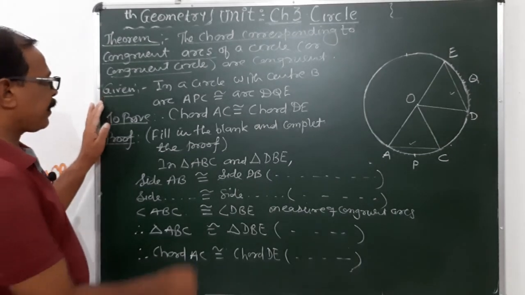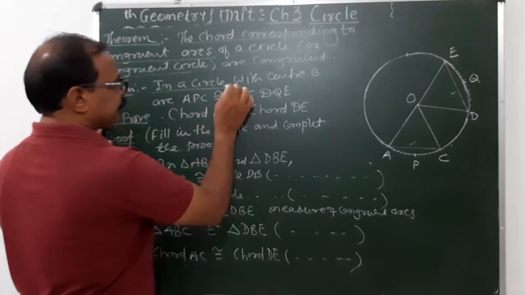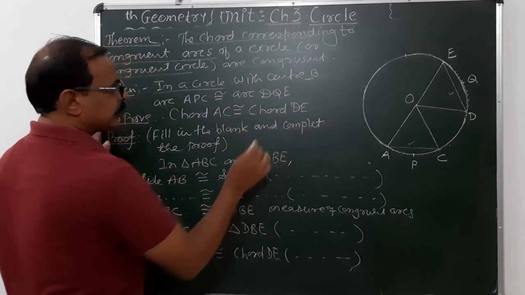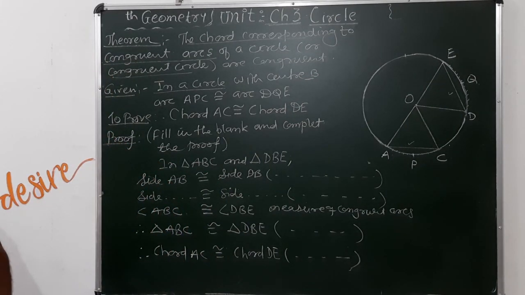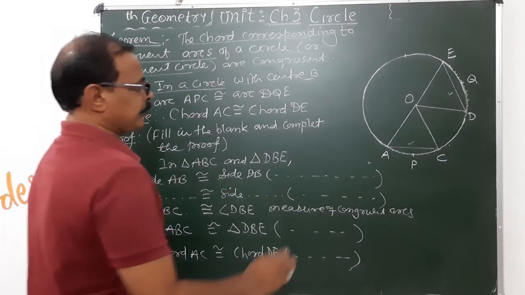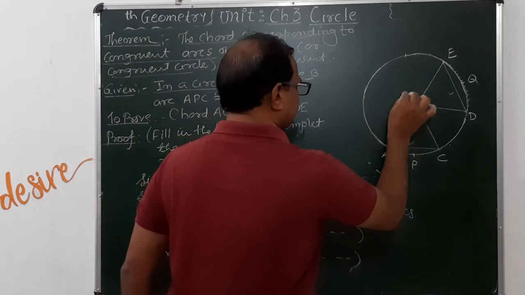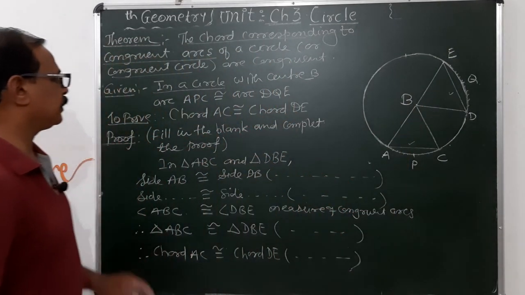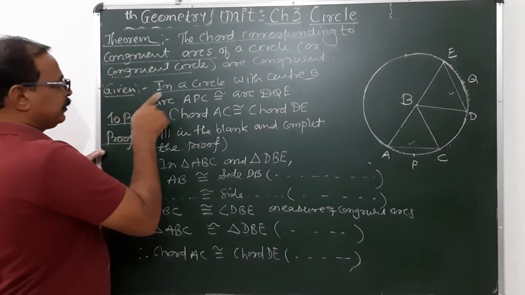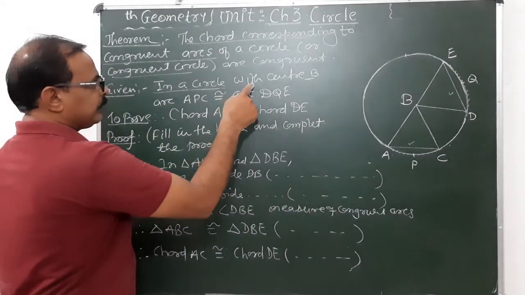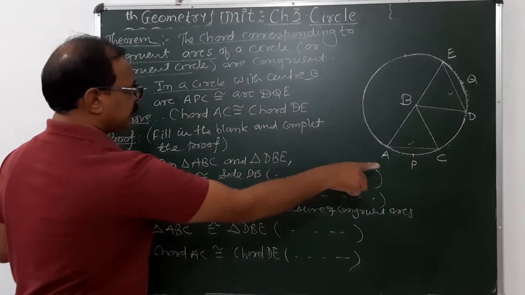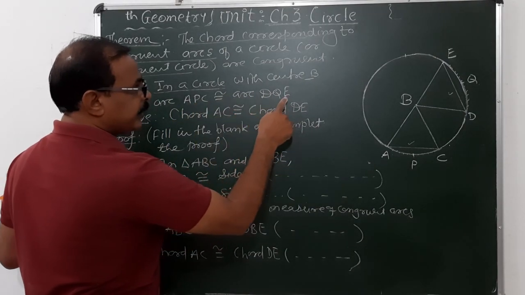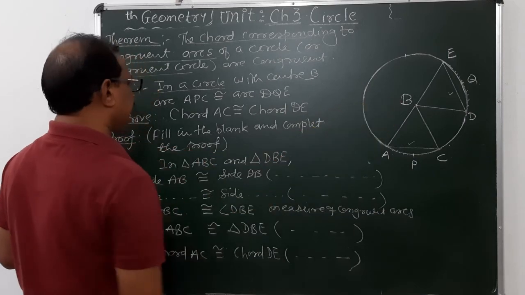Given, काय दिलं आहे? In a circle with center B, arc APC is congruent to arc DQE.